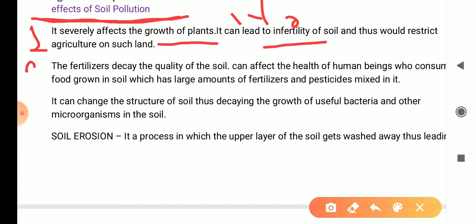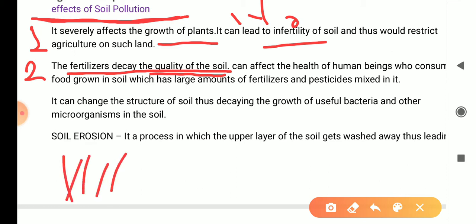The second one is fertilizers decay the quality of the soil. This is a very important point, children. If we are using fertilizers in agriculture, these fertilizers decrease the quality of soil and can affect human life also, of those who are consuming the food grown in this soil. They contain a large amount of fertilizers and pesticides. What happens in agriculture?